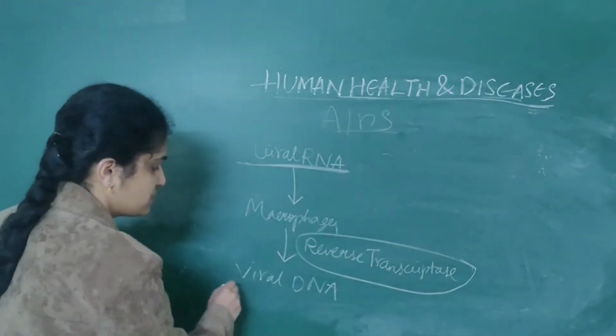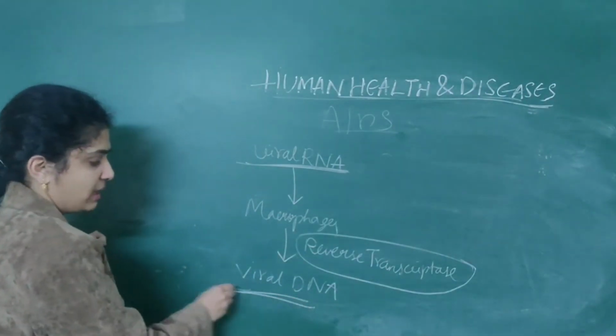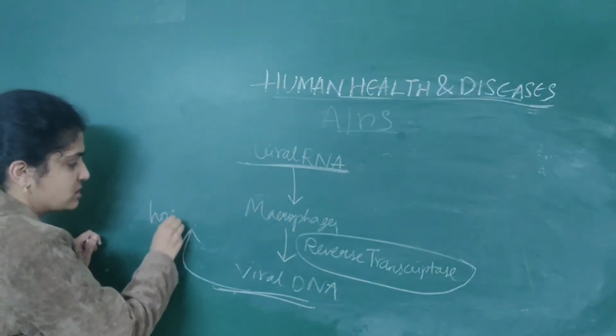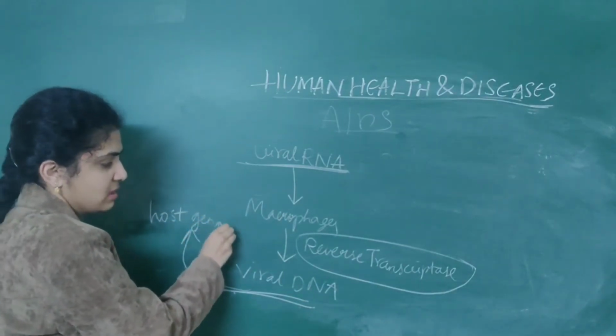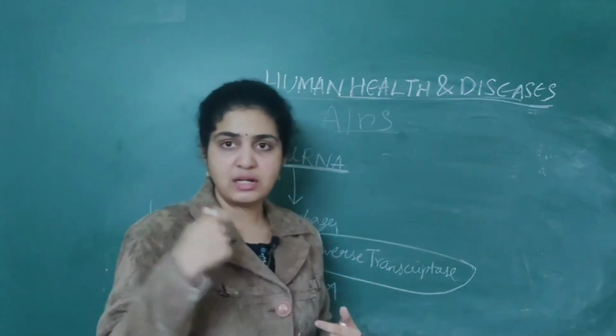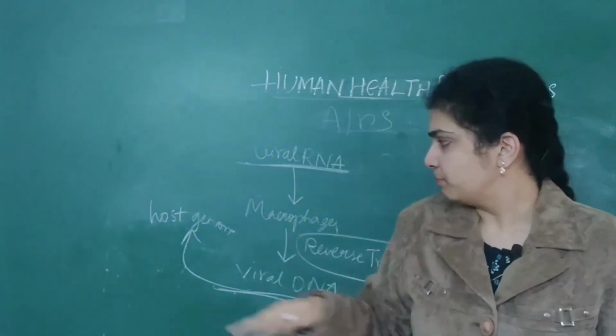What is the use of this viral DNA? This viral DNA will attack the host genome, that is our DNA which is present. It will go and attack our DNA.